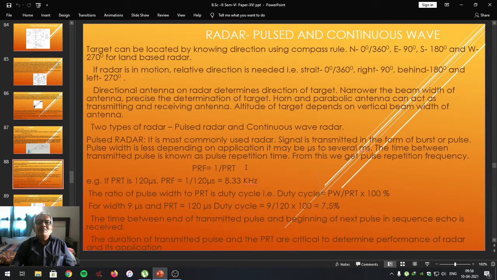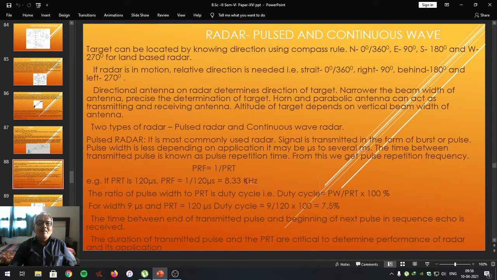The reciprocal of the pulse repetition time is called the pulse repetition frequency. For example, if the pulse repetition time is 120 microseconds, the pulse repetition frequency is 1 upon 120 microseconds, which equals 8.33 kilohertz.